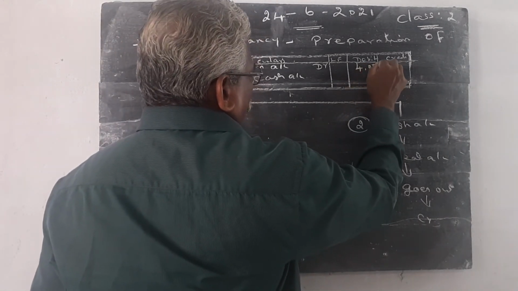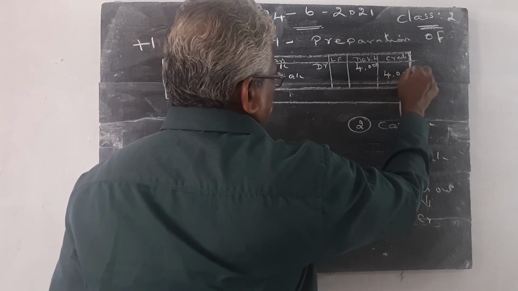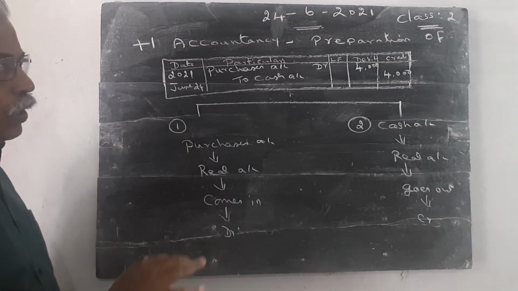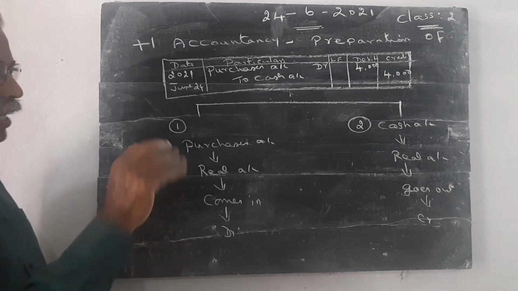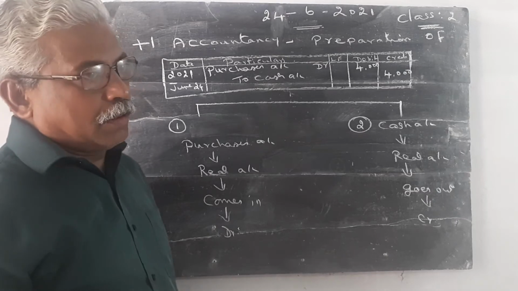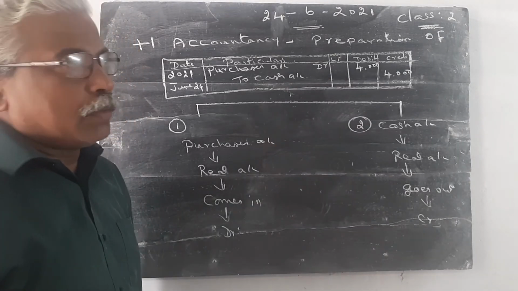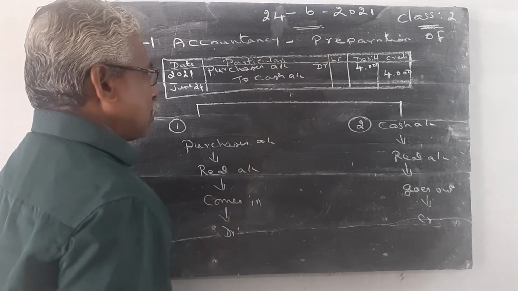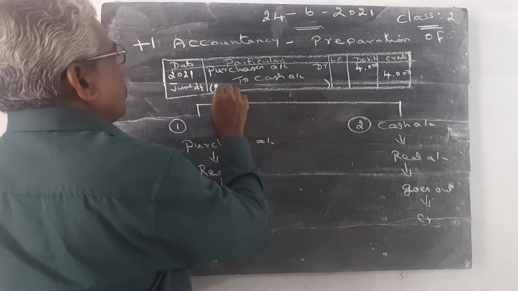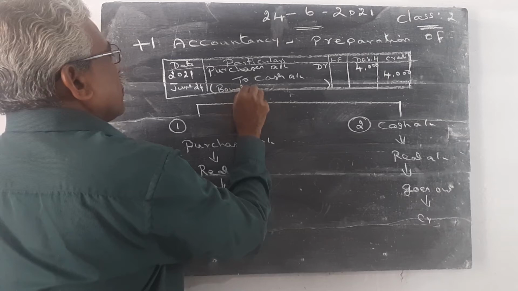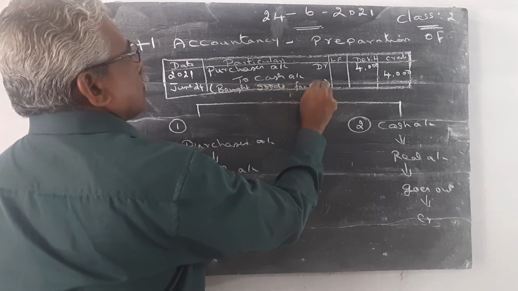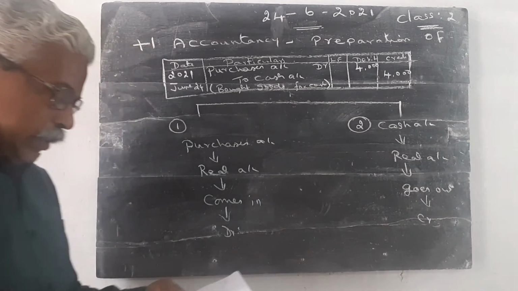The ledger folio column is not at all used. The page number is entered here, but in our problems this ledger folio column is not used, but you have to draw this column. Here, within brackets, you will write the narration: bought goods for cash. This is the third question.